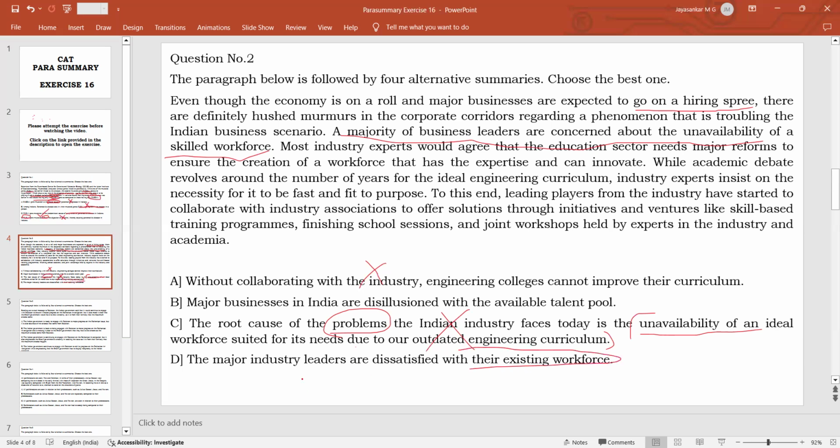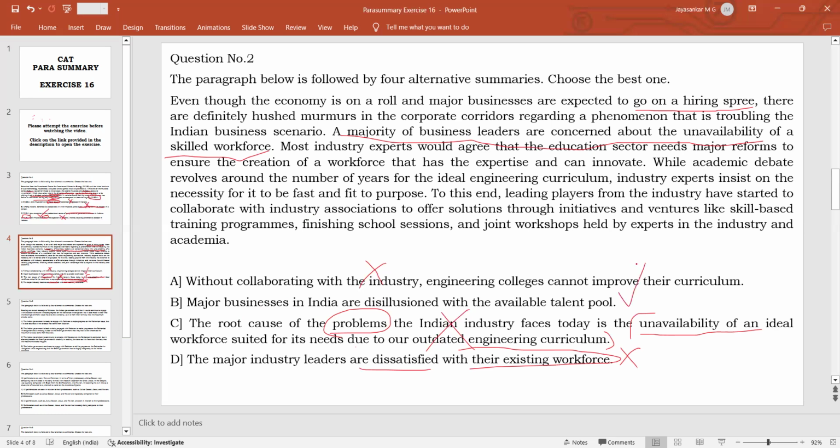The passage does not suggest that the existing employees are not having the required skills. No, the major industry leaders are dissatisfied with their existing workforce. It is not given. They want to add new people to the workforce because they have more demand. But the available workforce that is there for employment, they are not having the required skills. So their dissatisfaction is not with the existing workforce, but the future workforce. That is why this option also will not be a correct answer. So the correct answer is option B. Major businesses in India are disillusioned with the available talent pool.